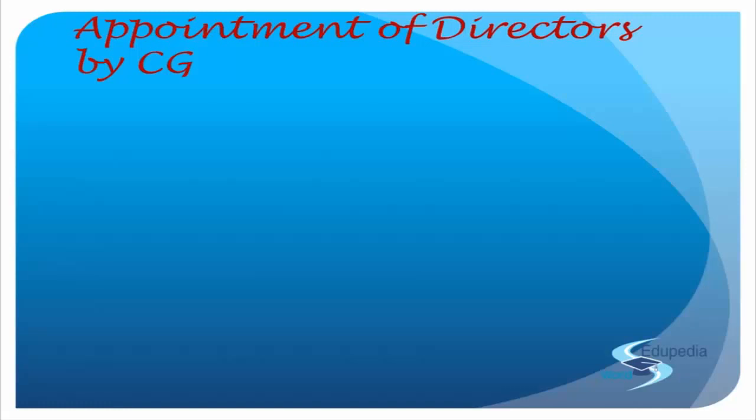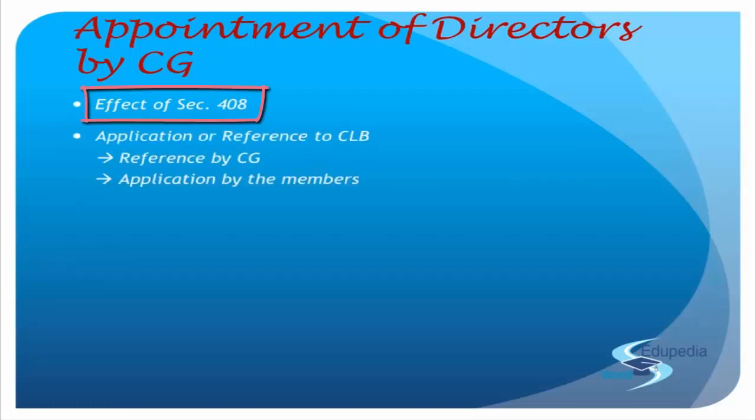So ultimately, yes, the appointment of these directors is made by the central government, but it is only made after receiving an order from the Company Law Board for such appointment. Right? If a nominee director needs to be appointed, first it comes from the Company Law Board and then it comes from the central government. So first we'll see the effect of 408, right? So this is the effect.